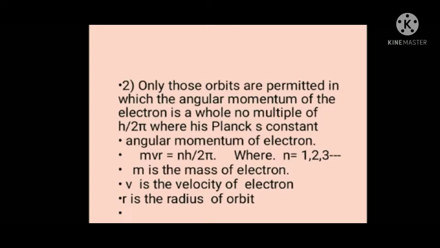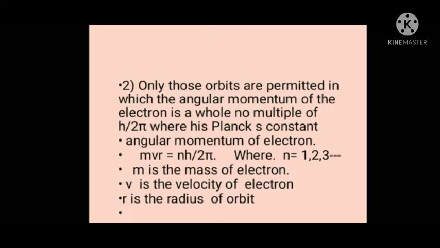We know that when any object is moving in a linear manner, the product of its mass and velocity can be called its linear momentum. The product of mass and velocity of any moving object can be called its linear momentum. That we have already studied in physics, isn't it?